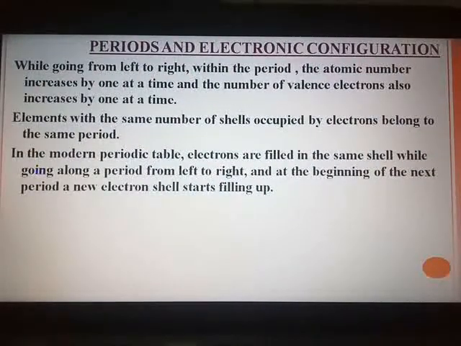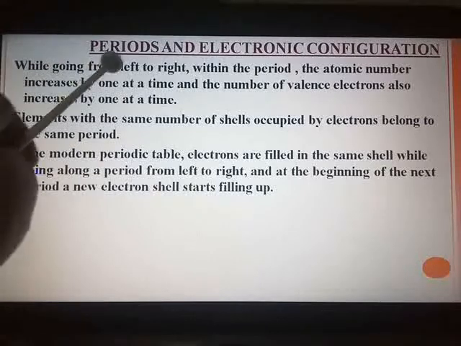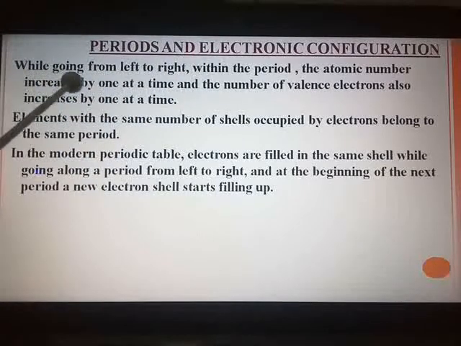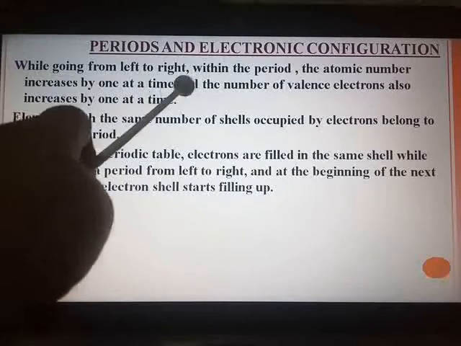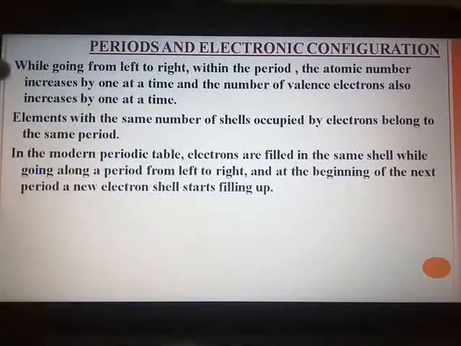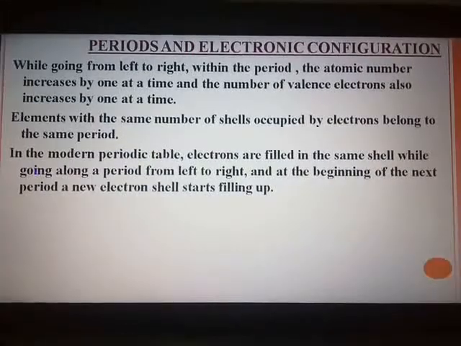Our next topic is periods and electronic configuration. Just now we saw groups. Now we will study periods and electronic configuration. While going from left to right within a period, the atomic number increases by 1 at a time, and hence the number of valence electrons also increases by 1 at a time. Elements with the same number of shells occupied by electrons belong to the same period.